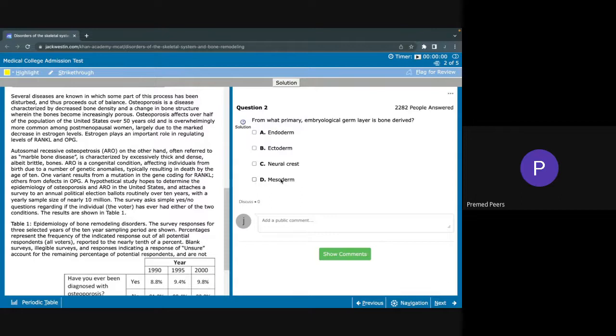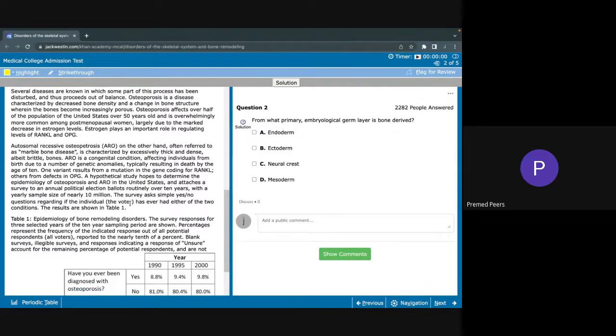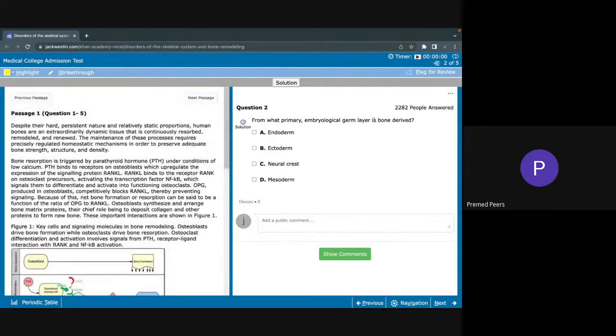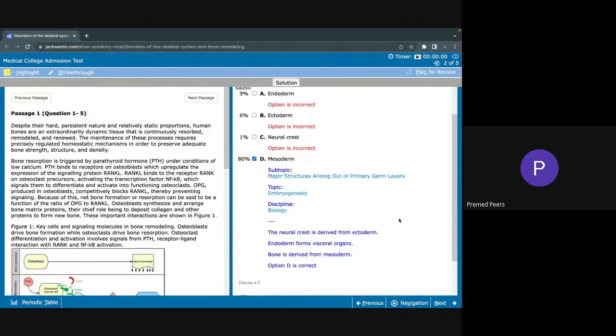So if you try to think of yourself as three different layers: outer, middle, and inner, it's best to do that within thinking of your own abdomen. Your outer layer is your skin, or your ectoderm. Your middle layer would be like your fat, your muscles, like your abdominals, like the mesoderm. And your most inner layer would be your tube within a tube, your intestines, your stomach. That would be the endoderm. So looking at this, bone would be derived from the mesoderm. And if we check here, that is correct as well.